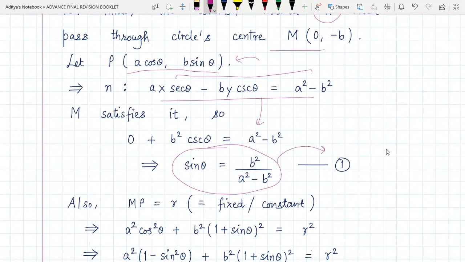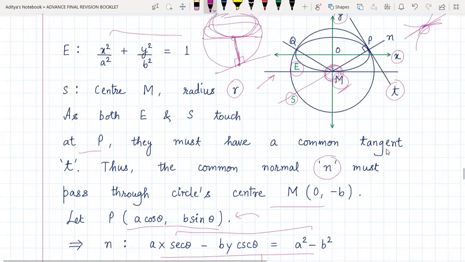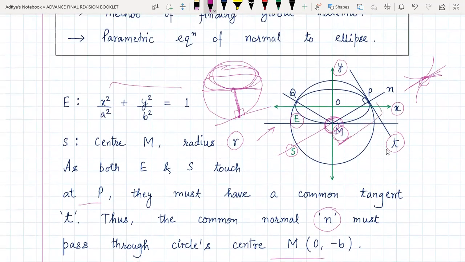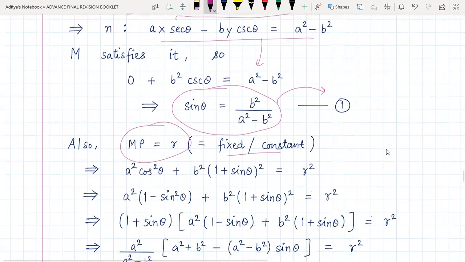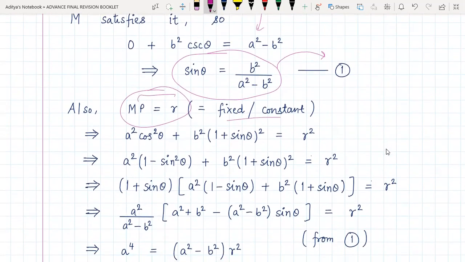Now MP would be equal to R. The reason is MP is simply the radius of the circle, right? So MP is equal to the radius R, which is a fixed or constant quantity, as we have already discussed. Now squaring both the sides and applying distance formula between the points M and P, this is the equation that we are getting. Cos square theta we can write as 1 minus sine square theta, and then I can factorize this as 1 minus sine into 1 plus sine. And from both these quantities, we can take 1 plus sine theta as common. So inside we would be left with this quantity, and this is equal to R square.